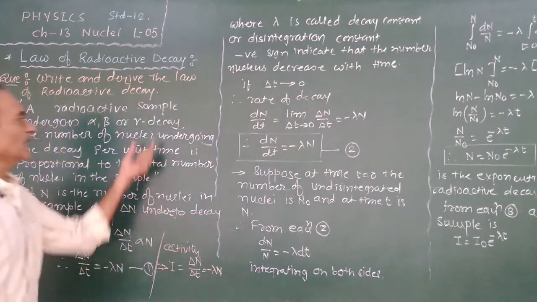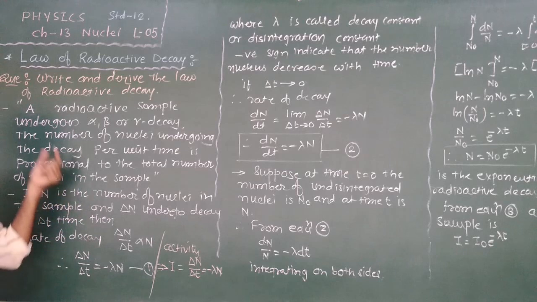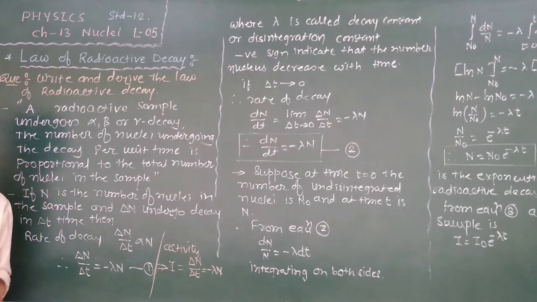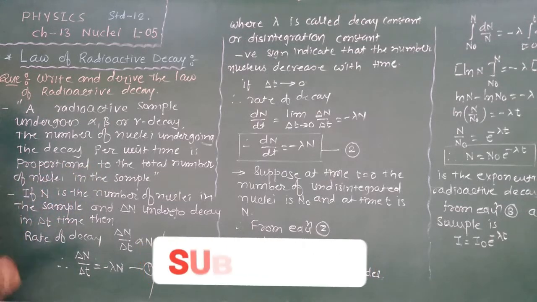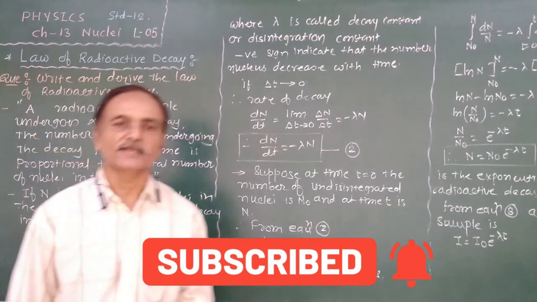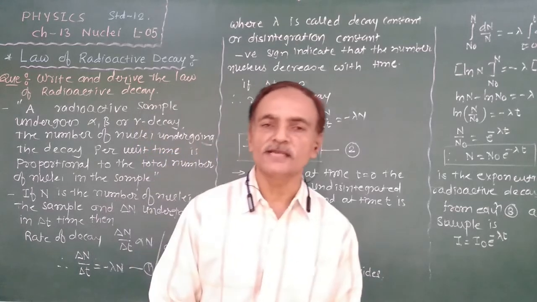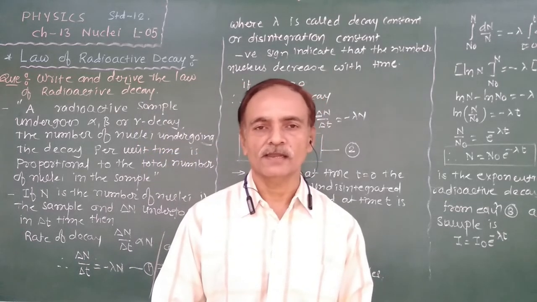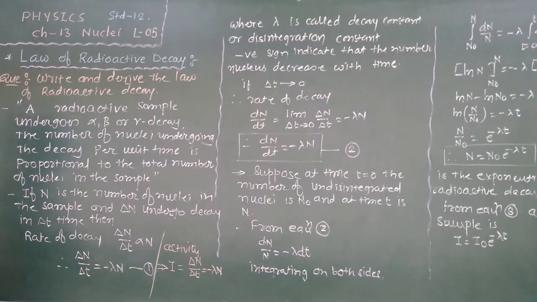The number of nuclei undergoing decay per unit time is directly proportional to the total number of nuclei in the sample. That means the rate of disintegration or rate of decay is directly proportional to the number of nuclei in the sample. This statement is known as the law of radioactive decay.